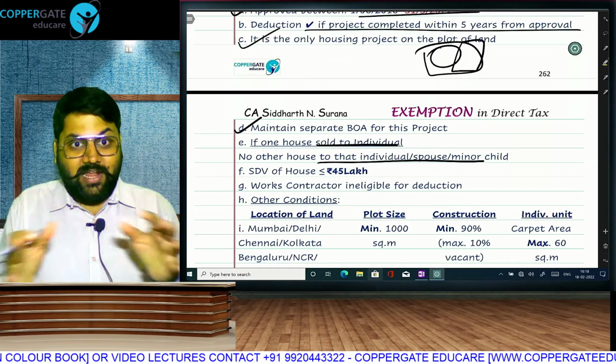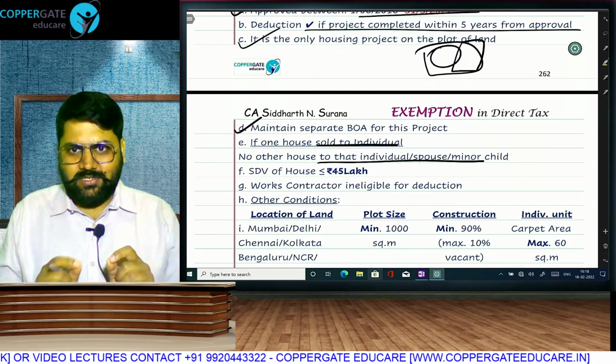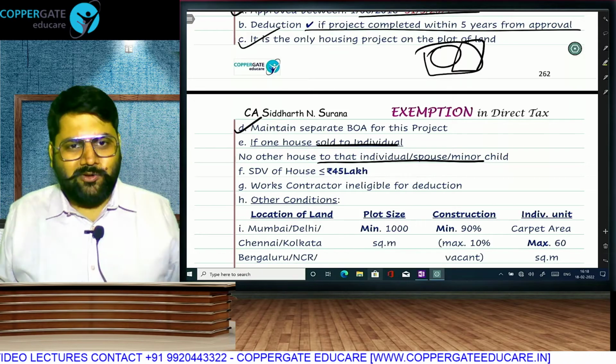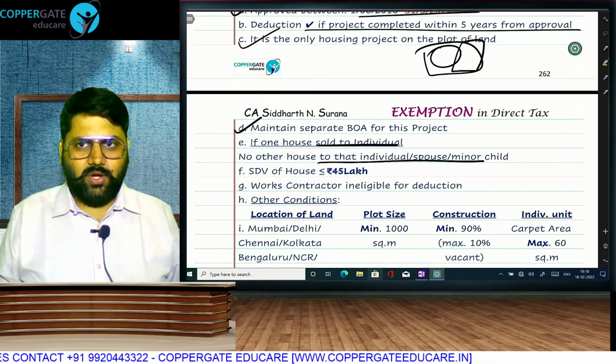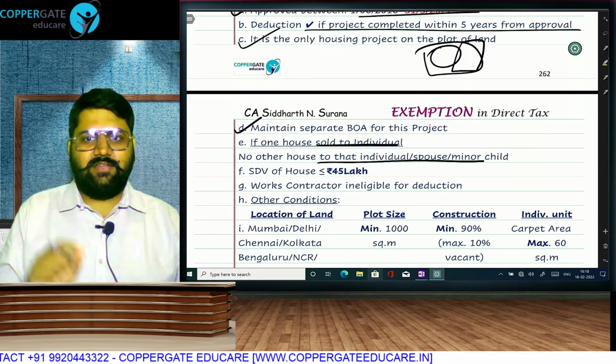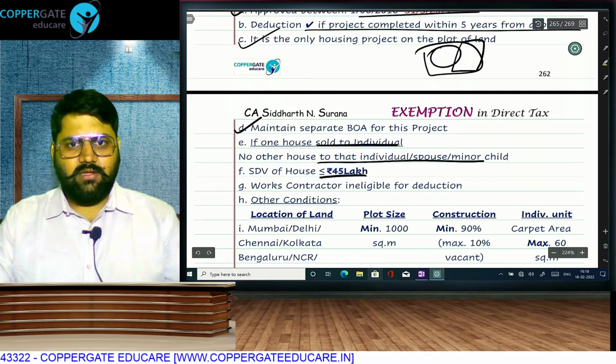If the house is of large size, then only rich people will be able to buy. So small size houses. If you sell 3 small houses to an individual, he will break the wall and make it one house. Not allowed. So don't sell any other house to that individual, spouse or minor child. Stamp duty value of any individual house cannot be more than 45 lakh.